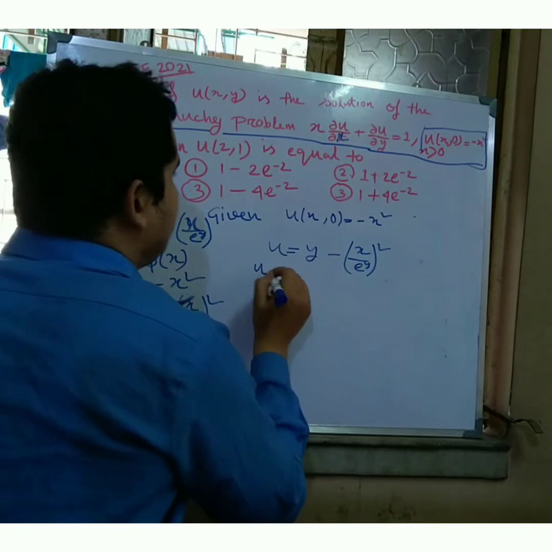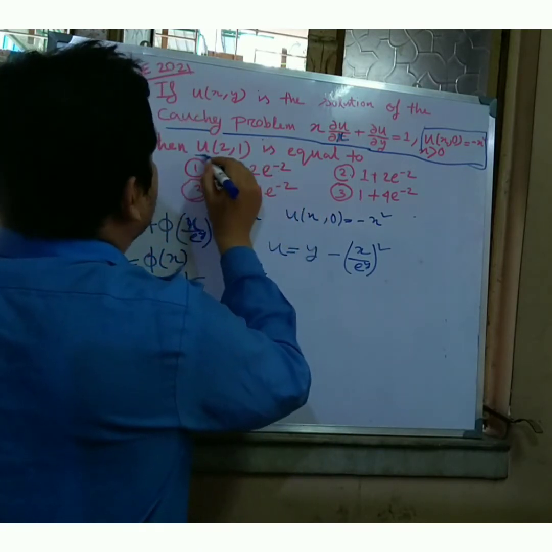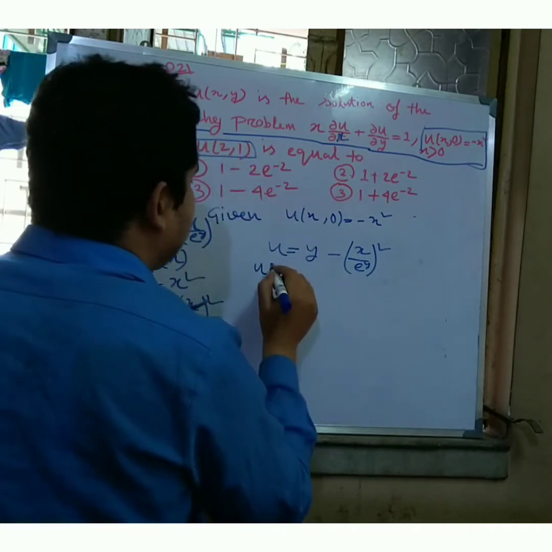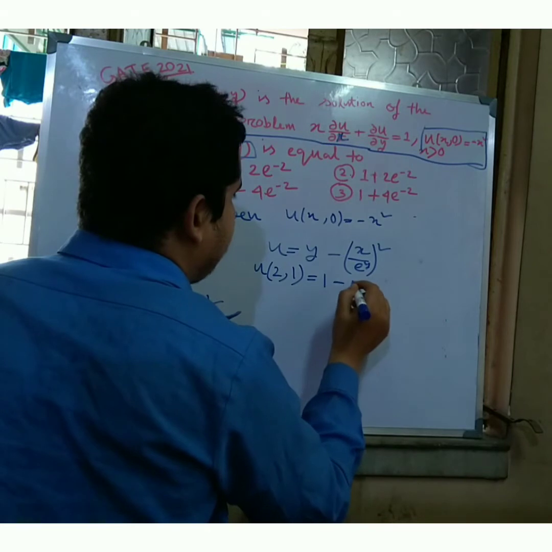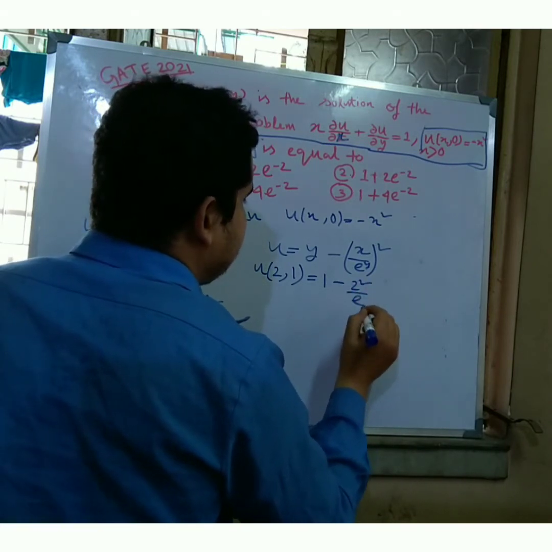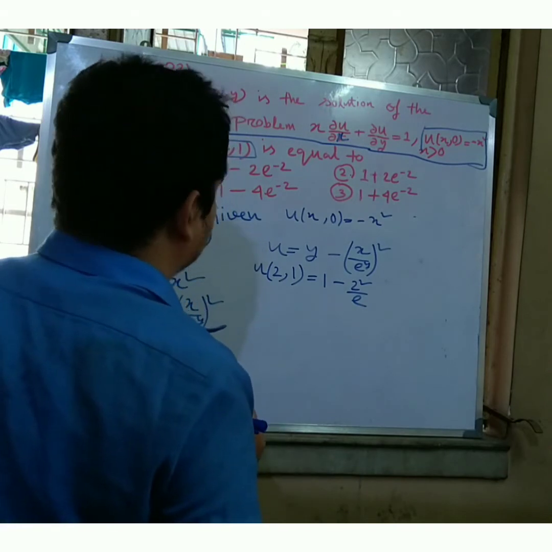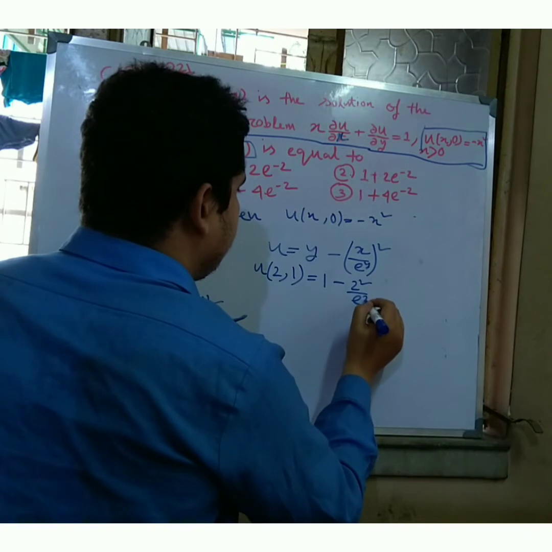and I have to find out u(2, 1). So friends, I just put in here 2, 1. So it is 1 minus 2 square into e to the power minus 2y, e to the power minus 2.